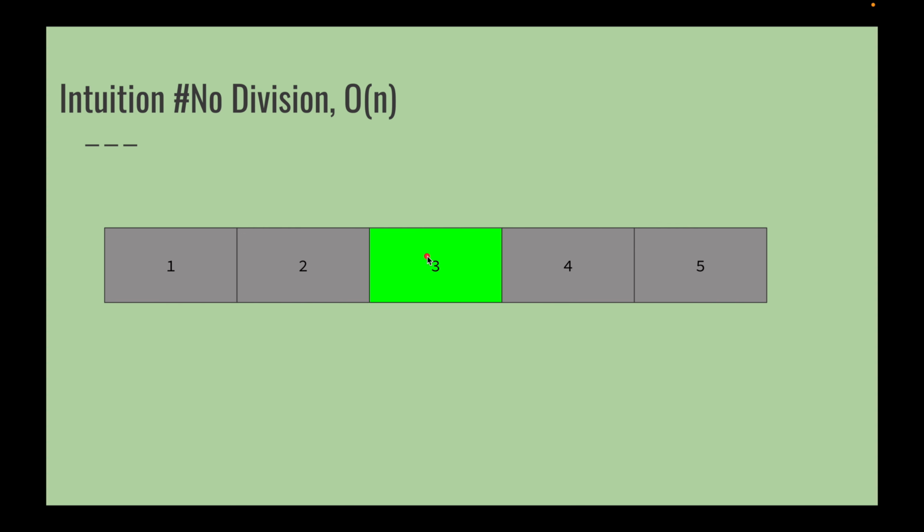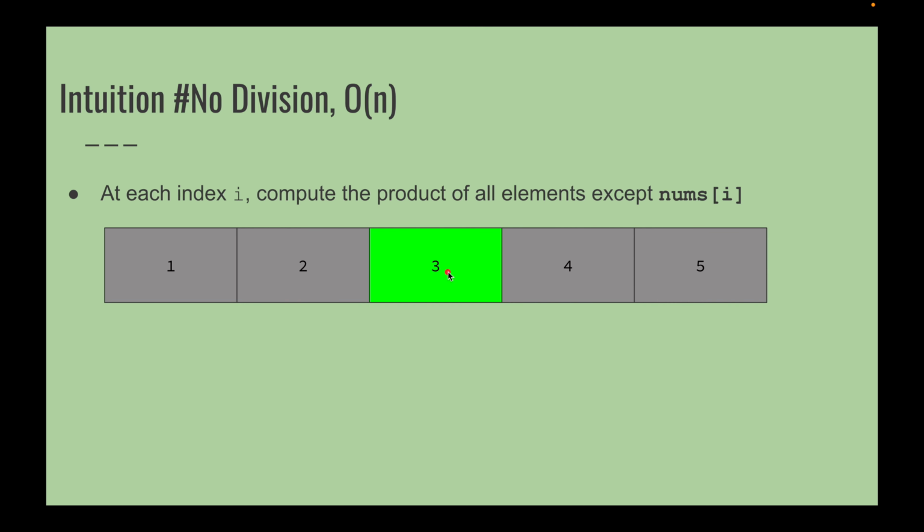That means there will be two passes: one left to right to calculate the prefix product, and one right to left. This way we'll calculate the answer at each index i. At index i we have to compute the product of all elements except nums at i.